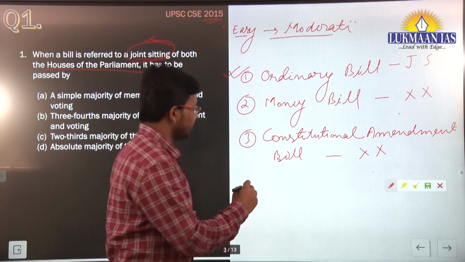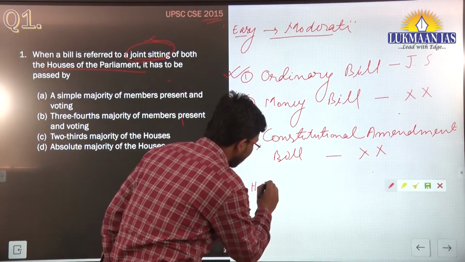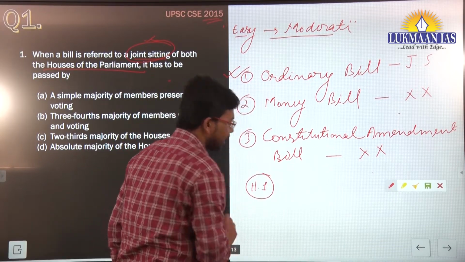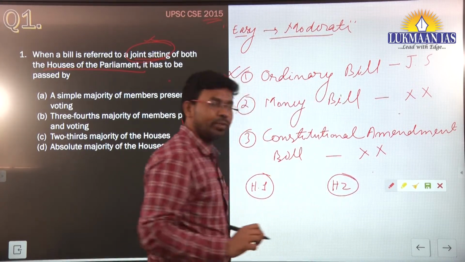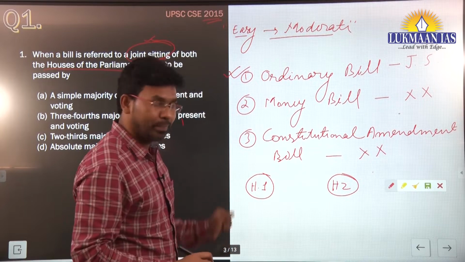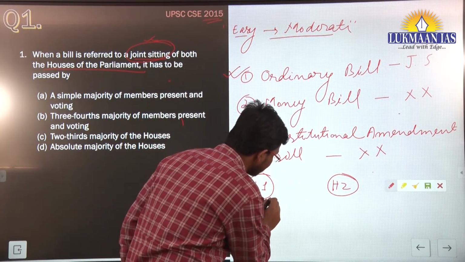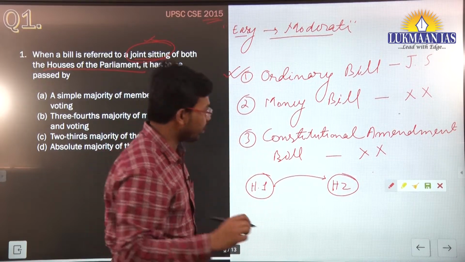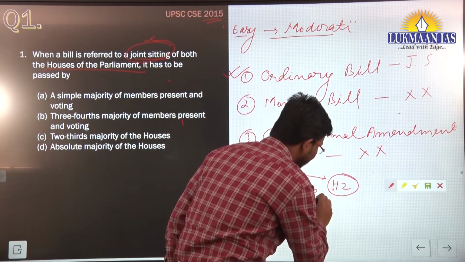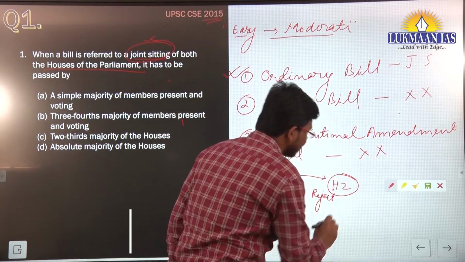But what happens? House 1 can be Lok Sabha or Rajya Sabha, and house 2 can be Lok Sabha or Rajya Sabha. If the bill has originated in house 1, it will go to the second house, and the second house has an option of rejecting this bill. The second house can reject the entire bill.